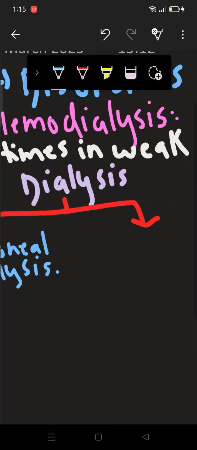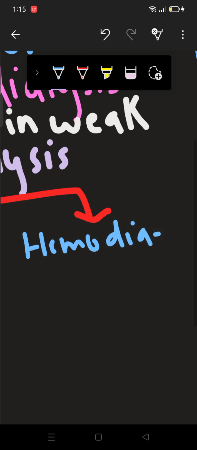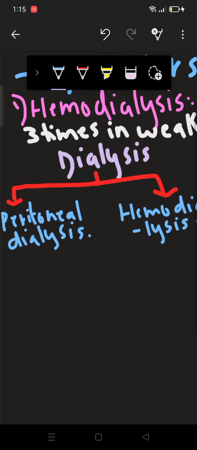And the second type of dialysis is hemodialysis.